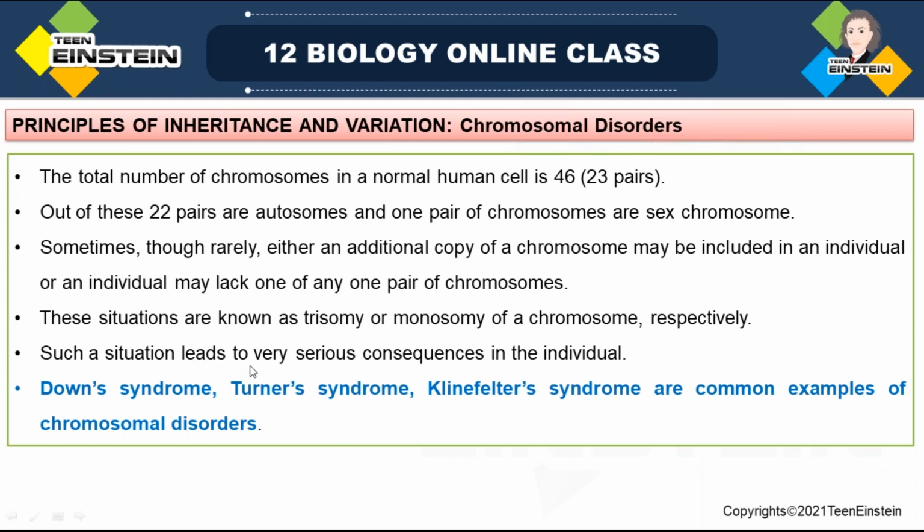Such situations lead to very serious problems in the individual. Examples of chromosomal disorders are Down syndrome, Turner syndrome, and Klinefelter syndrome.